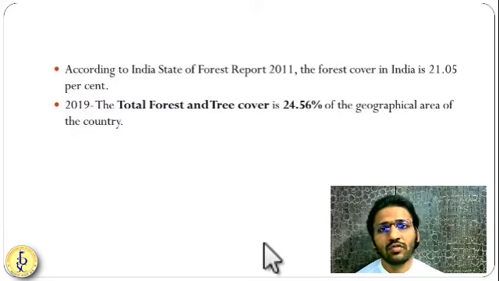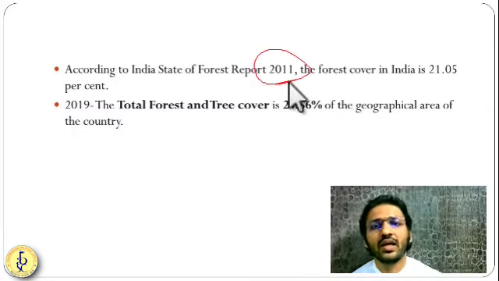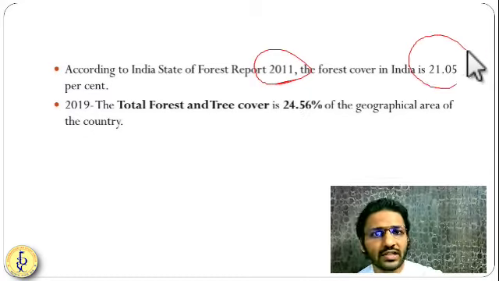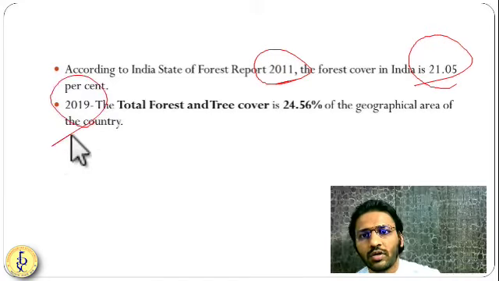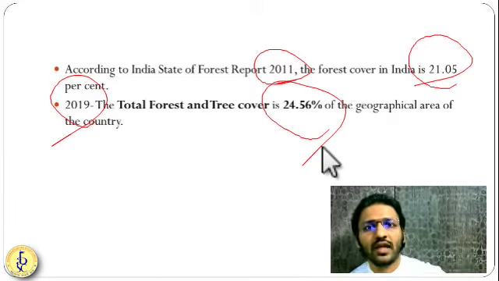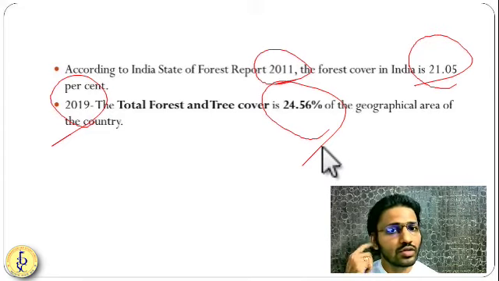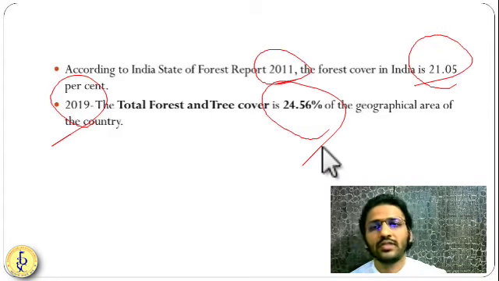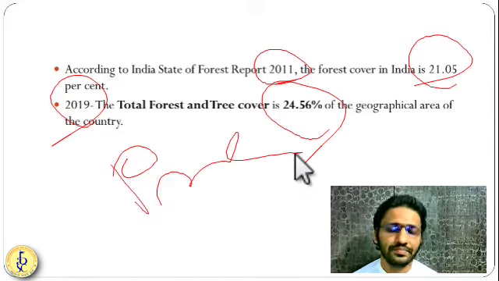Before seeing the types of forest, let us understand the India State Forest Report 2011. It says that total forest area is 21.5%. If you see the 2019 report, total forest land is 24.56%. So almost a 3.5% increase is there in the total forest cover from 2011 to 2019. This point is very important from our prelim.